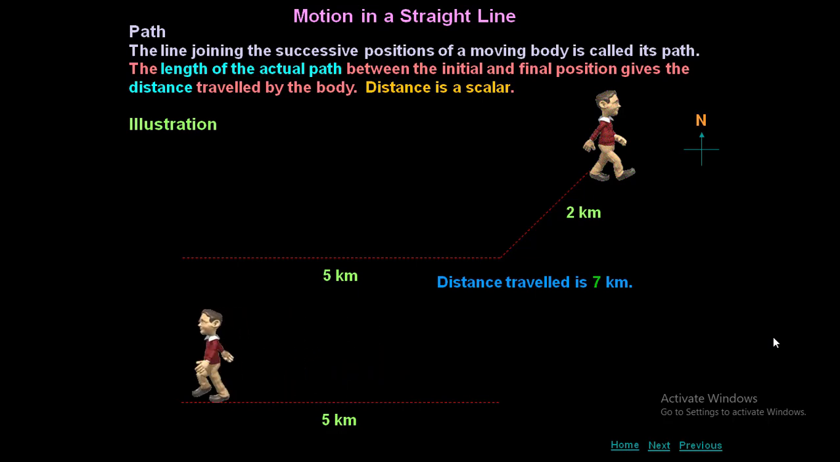Here you can see the person has traveled towards east 5 kilometer. After reaching that point, he came back to the original initial point by traveling again 5 kilometer. So what is the total distance traveled by him? Towards east it is 5 kilometer, towards west it is again 5 kilometer. So total 10 kilometer. So no need to consider the direction for distance.